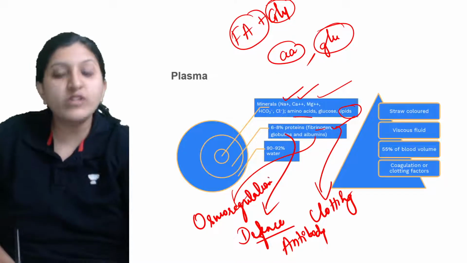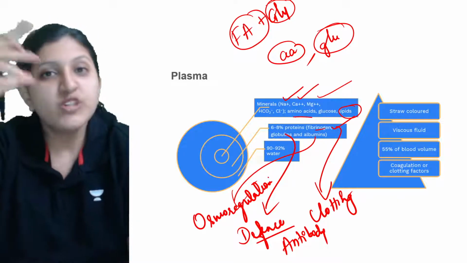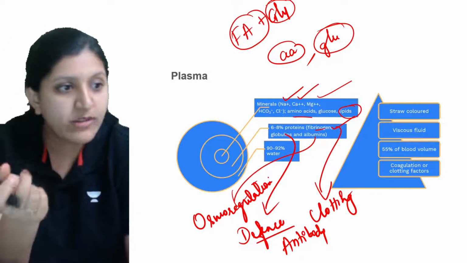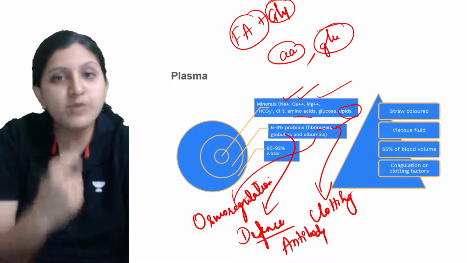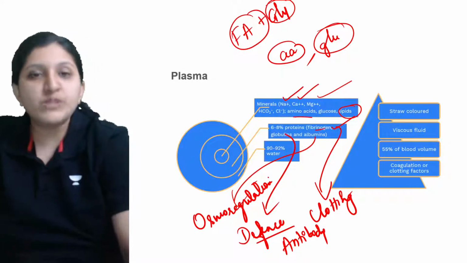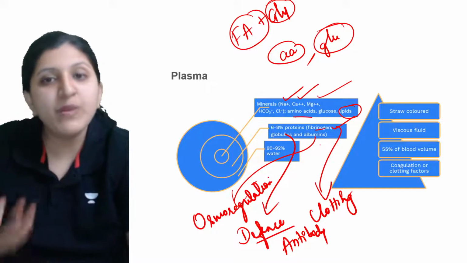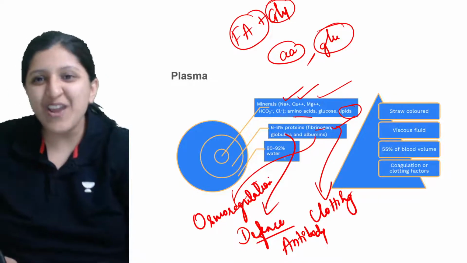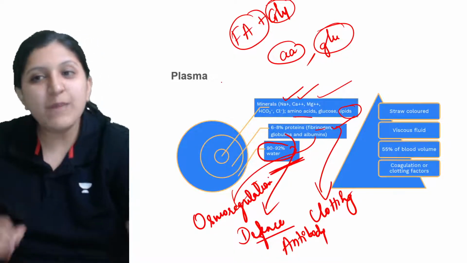You have studied osmoregulation in the excretory system. Osmoregulation of the blood will occur. That means whatever normal concentration the blood has must be maintained after the ultrafiltration process. So reabsorption of water will occur, reabsorption of glucose will occur. The maintenance of osmotic balance or osmotic pressure of the blood is done because of this albumin protein, which is there in the plasma part. Most of the plasma is water, 90 to 92%. So this is about the plasma.